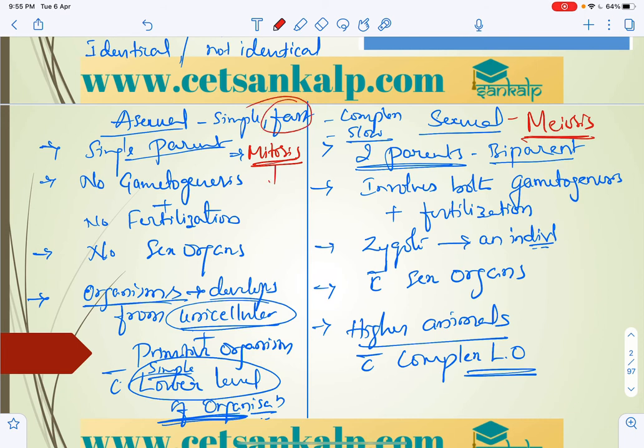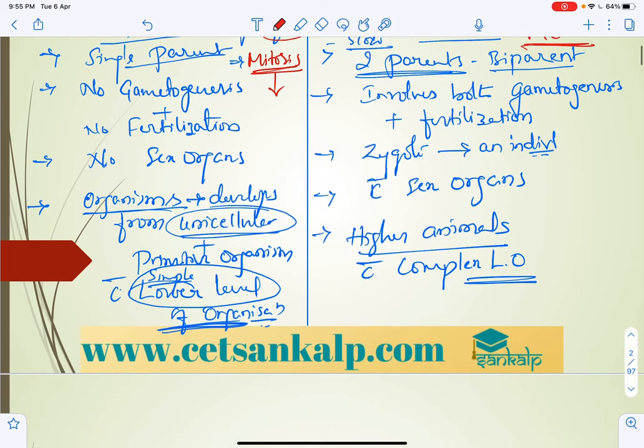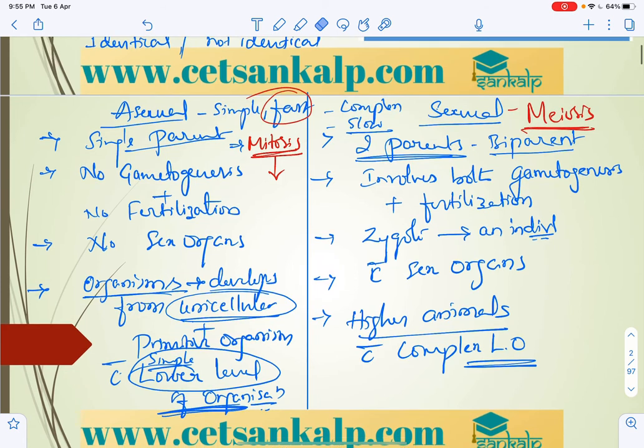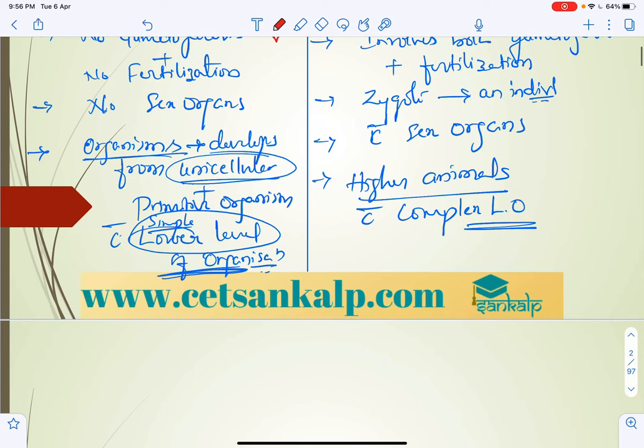Because of mitotic division, the cell cycle completes at a faster rate and gives rise to a new individual. Meiosis takes time, and the organism will show variations. That is why organisms which show sexual reproduction have variation.